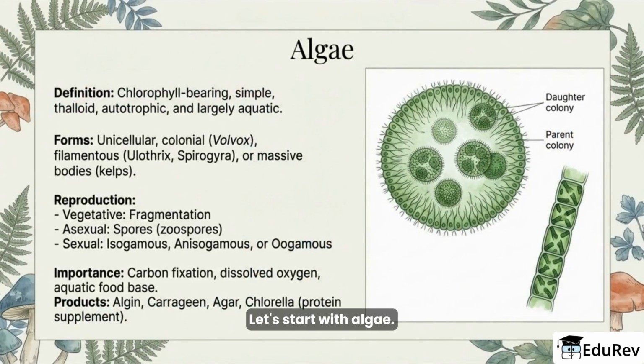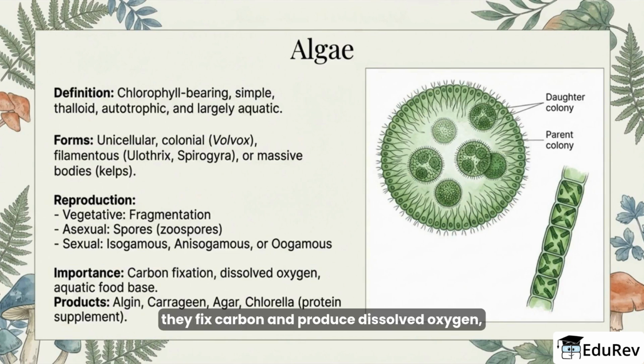Let's start with algae. Algae are chlorophyll bearing, typically simple and thalloid organisms that live largely in aquatic environments. They occur as single cells, colonial forms like Volvox, filamentous types such as Spirogyra or Ulothrix, and large multicellular kelps. Reproduction can be vegetative, asexual via zoospores, or sexual, ranging from isogamy to oogamy. Ecologically, they fix carbon and produce dissolved oxygen, forming the base of many aquatic food chains. And they provide useful products like algin, carrageen, agar, and protein rich Chlorella.